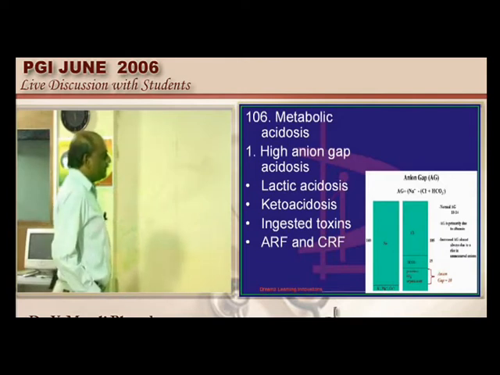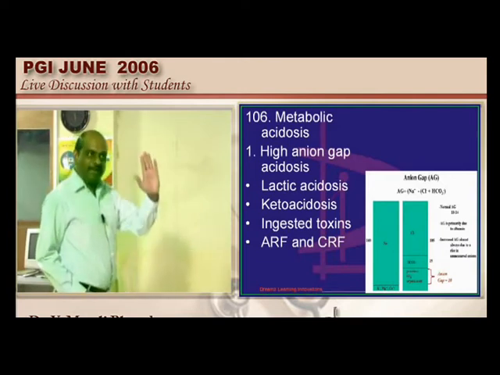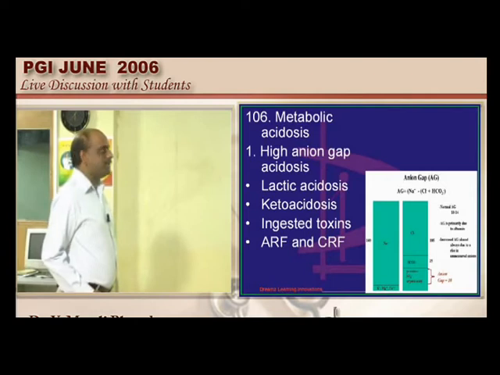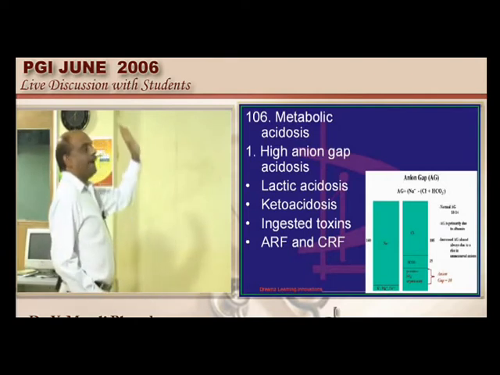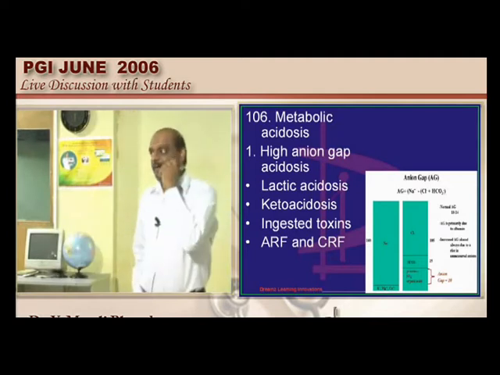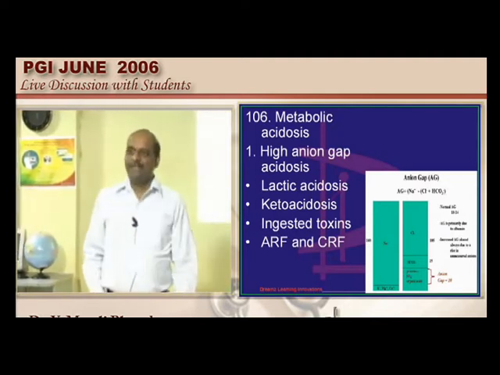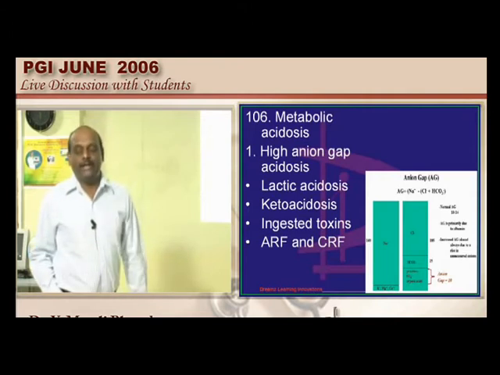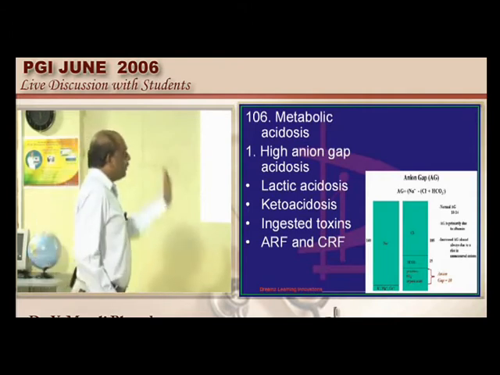The unmeasured anions will increase, and that will cause the anion gap also to become increased is what need to be remembered. There is a small paradox in this. When unmeasured anions, protein, sulfate or any of the organic acids like ketone body increase, why will anion gap increase?